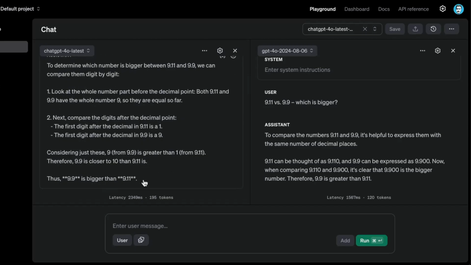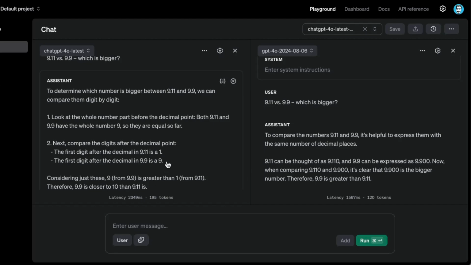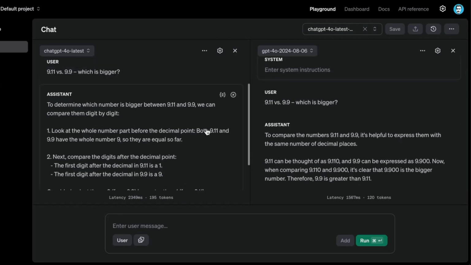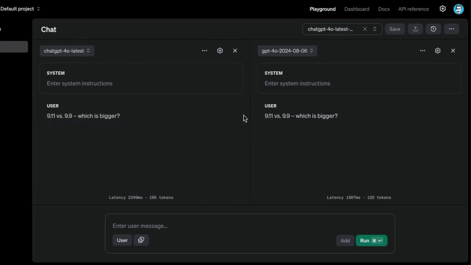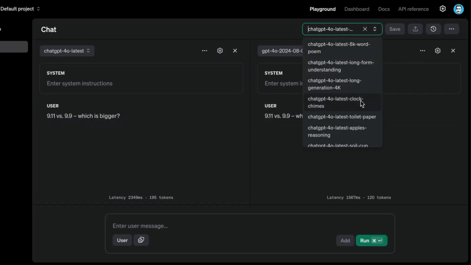So let's look at the conclusion. It says 9.9 is bigger than 9.11. Both of them get it right. I think this is a much more capable model. I was testing the earlier versions of GPT-4o and GPT-4o mini, and both of them fail at this one. So it's really cool to see that this particular model is solving this. It solves the strawberry problem as well. And I think that's because these models have been tuned a lot more and are improving fast, right? Then I think the next iteration of this is going to be even more capable. While it does solve some of these problems, you can see it still has some issues with some of the tasks that I showed you.